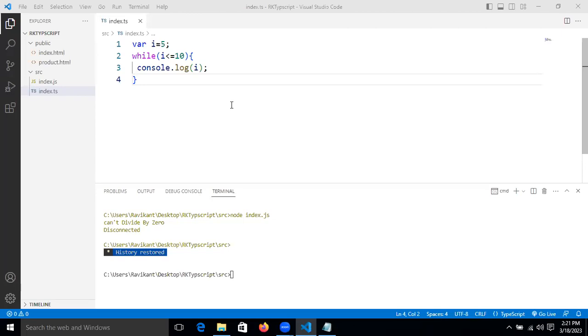It won't stop because there is no increment. The loop is going to be infinite, guys. Let's see that. Let's compile it now.